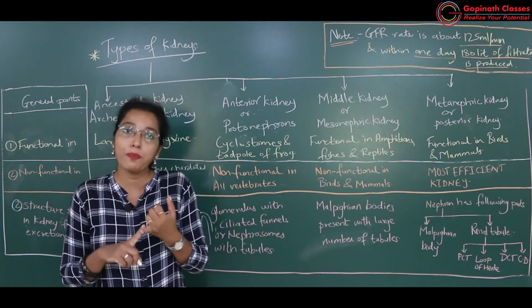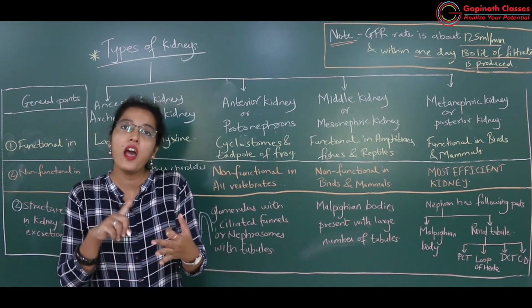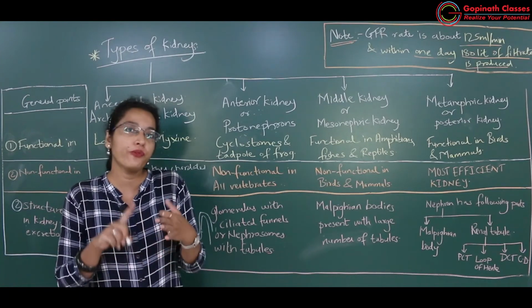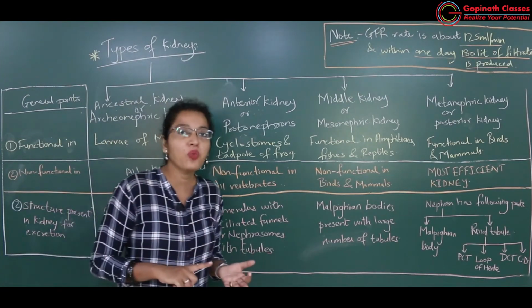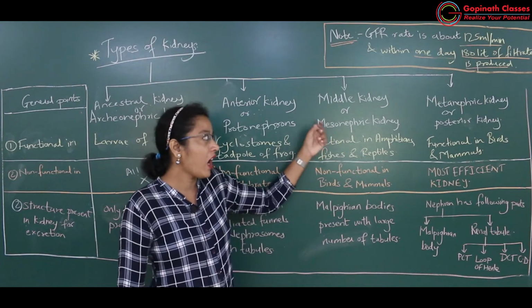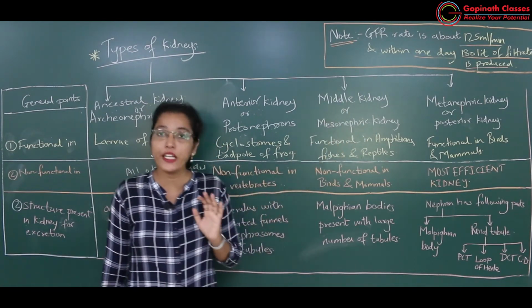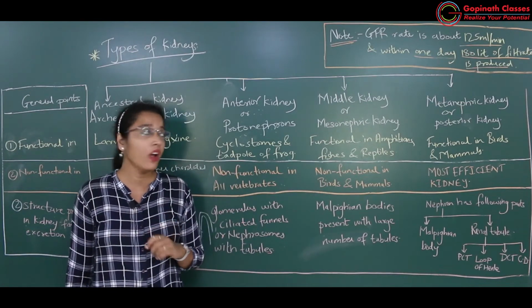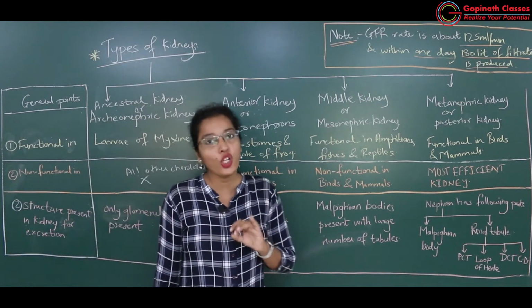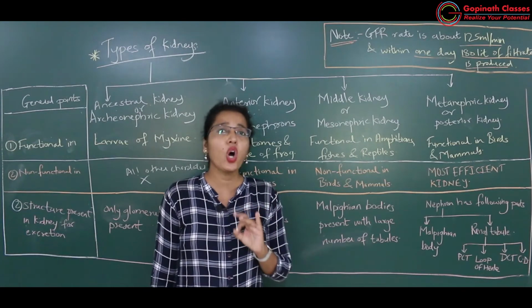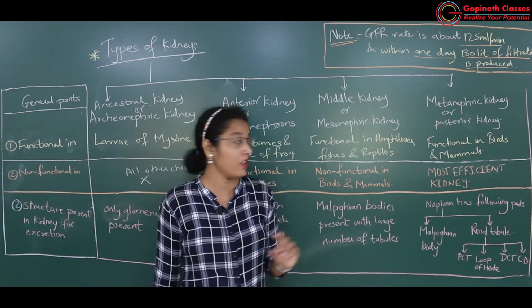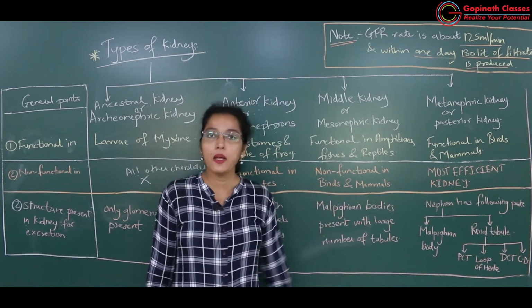Okay, so class Pisces, class Amphibia and class Reptilia of subphylum Vertebrata and phylum Chordata are having middle kidney or mesonephric kidney, wherein this type of kidney is altogether absent, non-functional in birds and mammals.